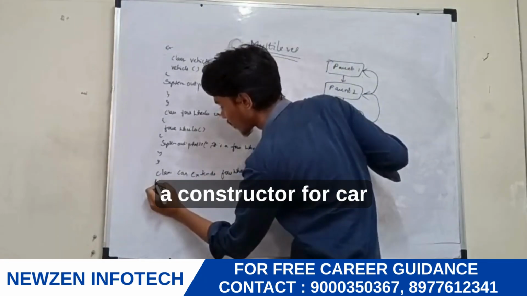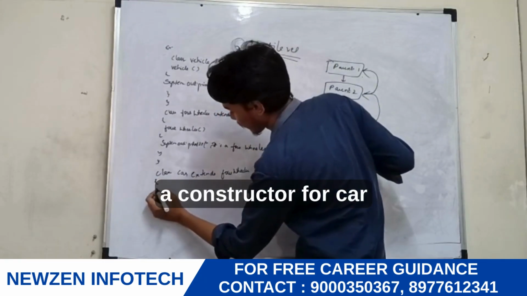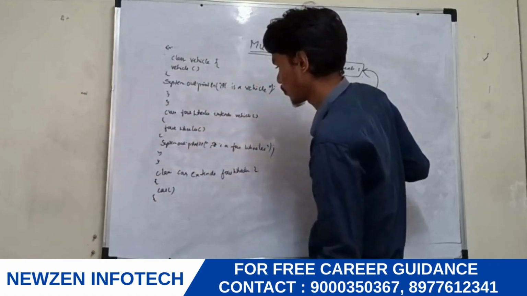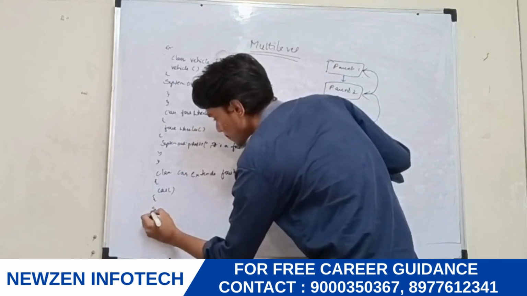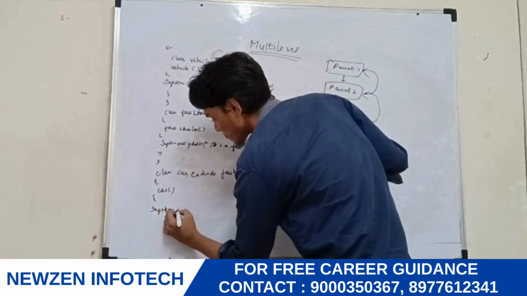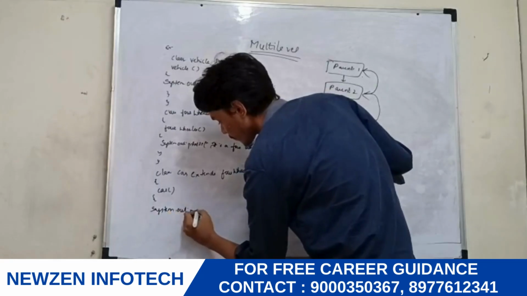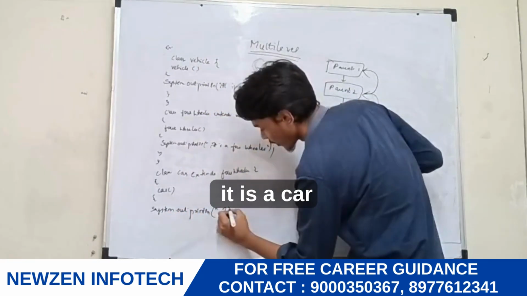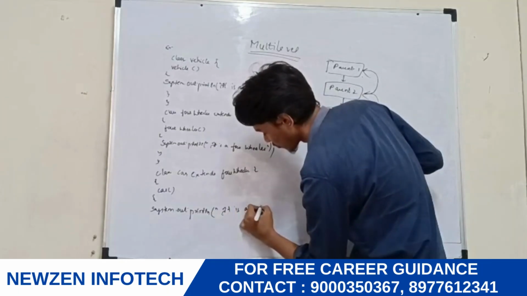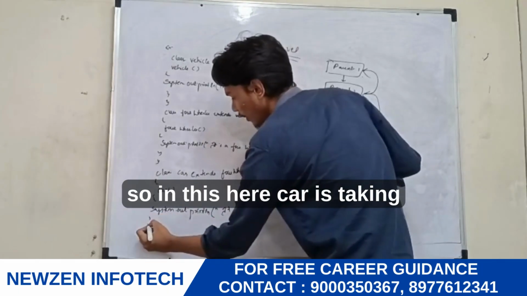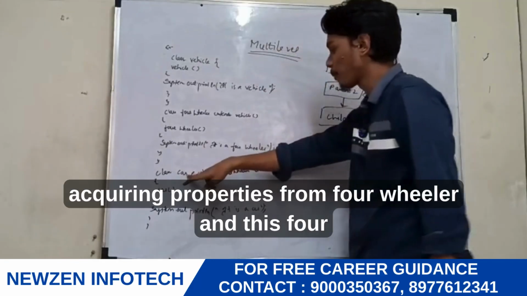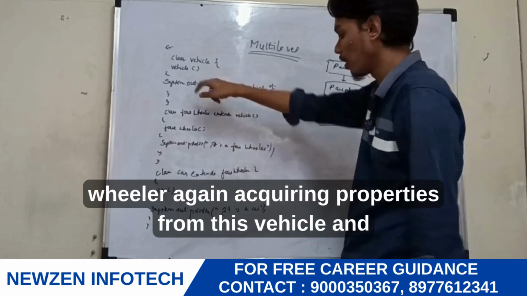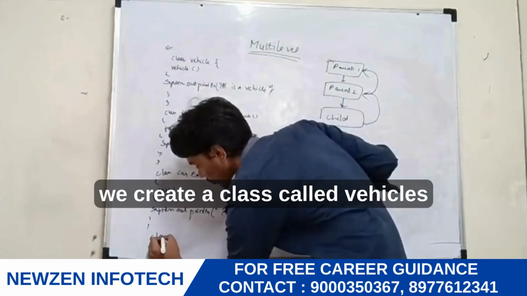Here we create a constructor for Car, with println "It is a car." So in this, Car acquires properties from FourWheeler, and this FourWheeler again acquires properties from Vehicle.